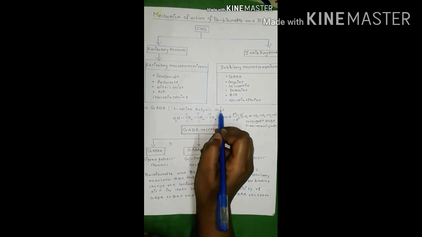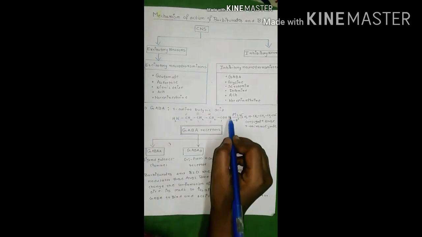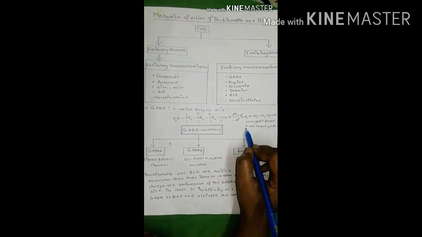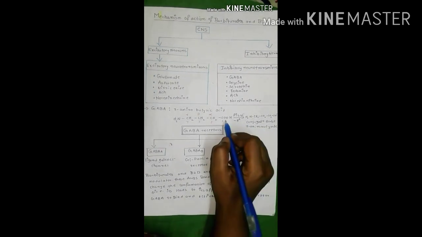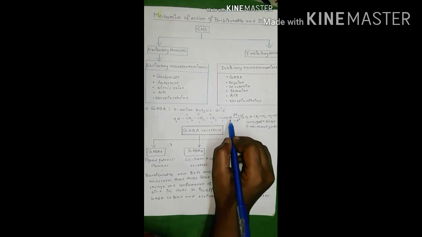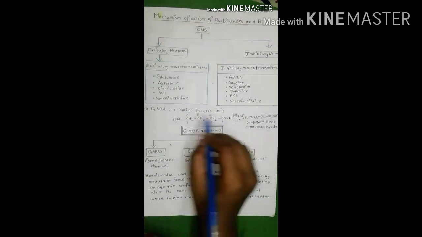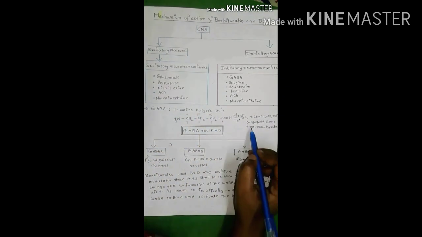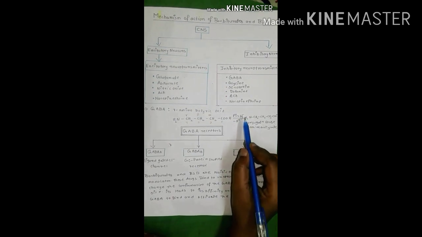Gamma amino butyric acid. At physiological pH 7.45, GABA loses its proton and is converted to gamma amino butyrate. It is a conjugate base. This carboxyl group contains one hydrogen atom, and this hydrogen atom is lost in the form of a proton. So GABA is converted into gamma amino butyrate at physiological pH 7.45.